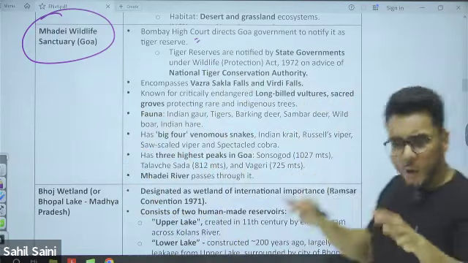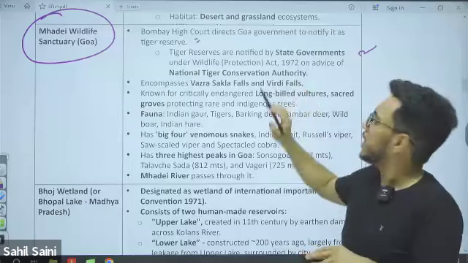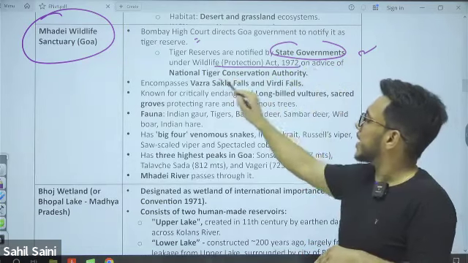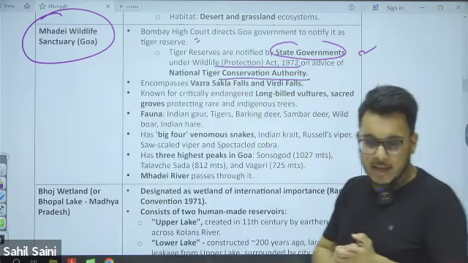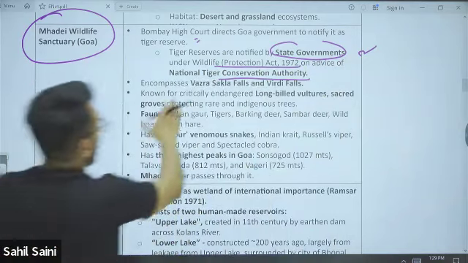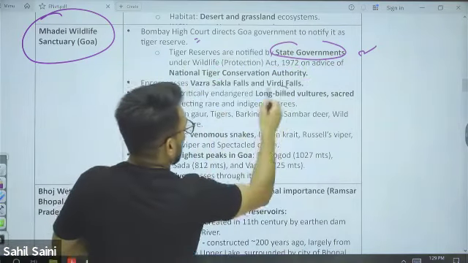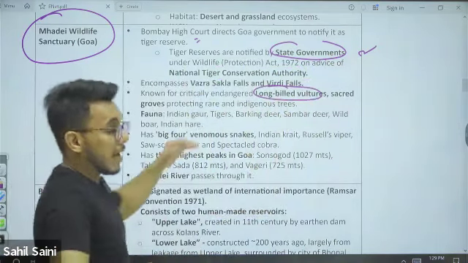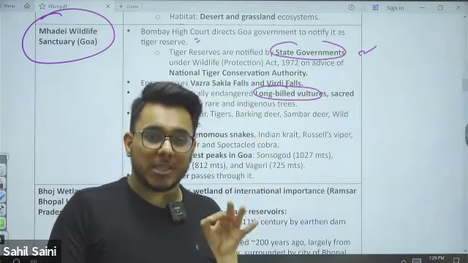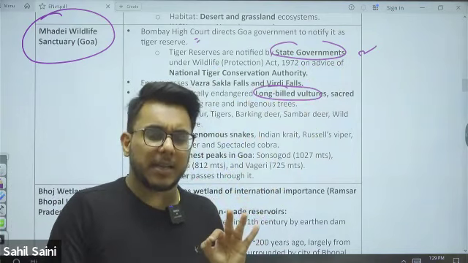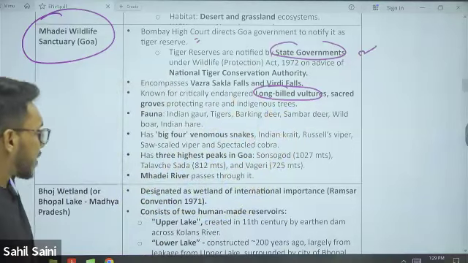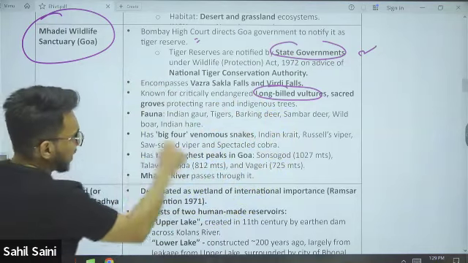Now, I have already told you this information: tiger reserves can be notified by the state government under the Wildlife Protection Act on the advice of the National Tiger Conservation Authority. Now, this particular sanctuary, Mahadei Wildlife Sanctuary, also has long-billed vultures. Basically, guys, when we talk about the vulture population, the 9 iconic vultures found in India, I am going to discuss them separately. There I will discuss the long-billed vultures also, don't worry. So long-billed vultures are found here, as well as tiger, barking deer, etc.